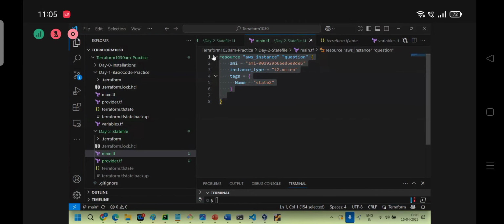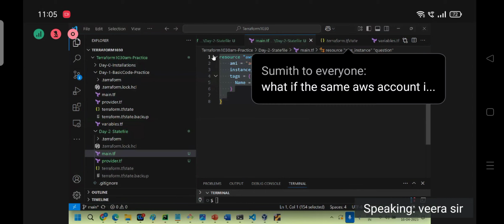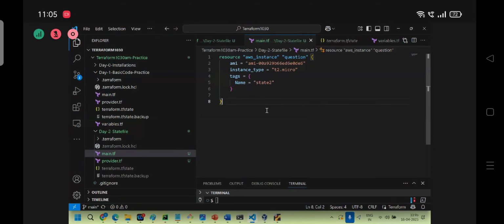Not about the AMI being different, it will create. I'm sharing only main.tf, not the state file, right? If the state file is not there, again it will create. Same AWS account also.